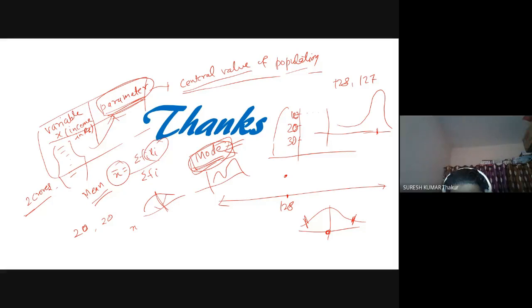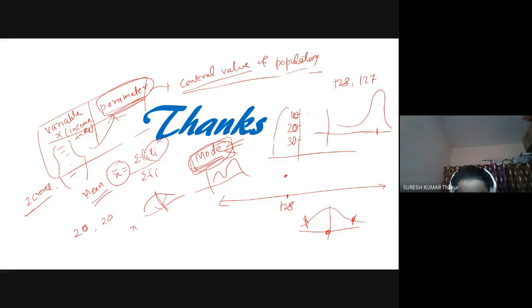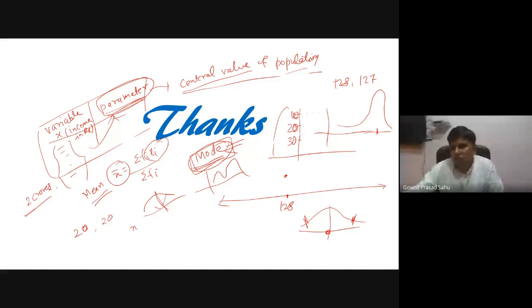Actually, I want to know, sir, is there any tool or software that is useful to draw a stem and leaf plot and a Pareto diagram? Yeah, definitely. There are so many softwares available. Among the free softwares, I prefer R, programming in R. That is very commonly used nowadays, and it has lots of built-in functions.